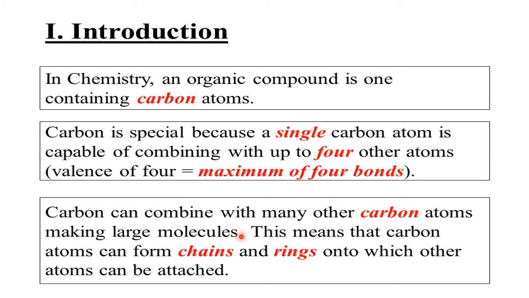Carbon can combine with many other carbon atoms, making large molecules. This means carbon atoms can form chains and rings onto which other atoms can be attached. That means carbon has the ability to form straight, branched, and ring structures. Once the main chain is formed, other atoms combine on the chain and give different types of organic compounds. So what is the conclusion of these three points? Organic chemistry is very vast.